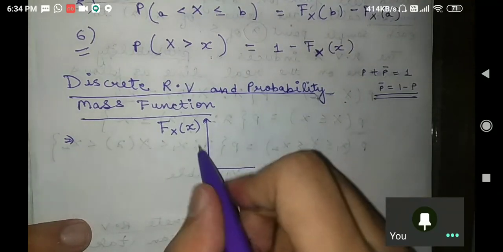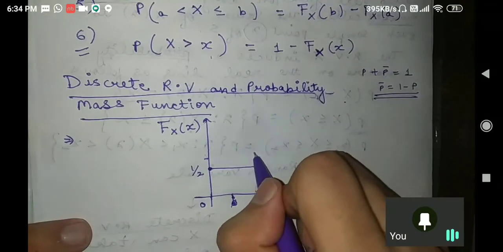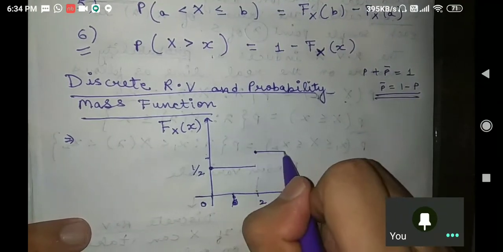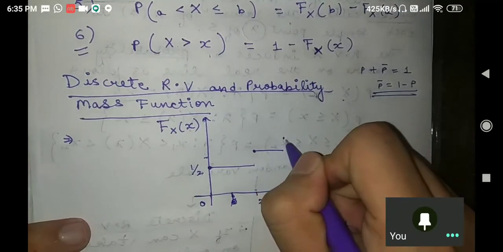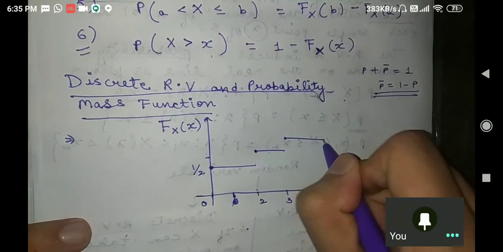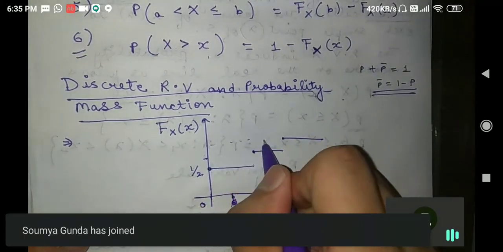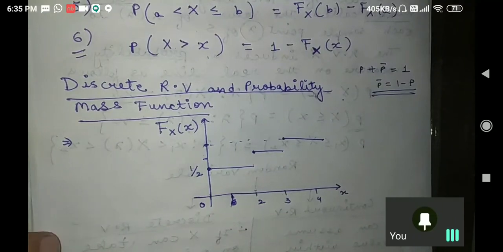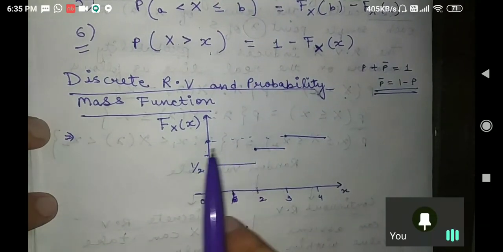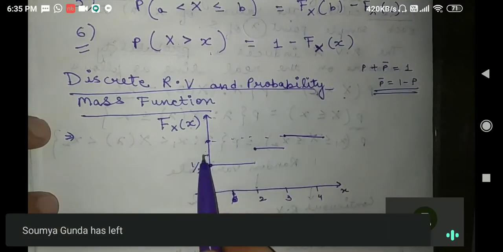And at some point, take this value as half, any value you can take. I am drawing just a random example for a discrete random variable, and this is such a staircase function. Is that fine? Can anybody just tell me what should be this value? If you tell me this value, then I will know that you understood. What should be the value at this place?